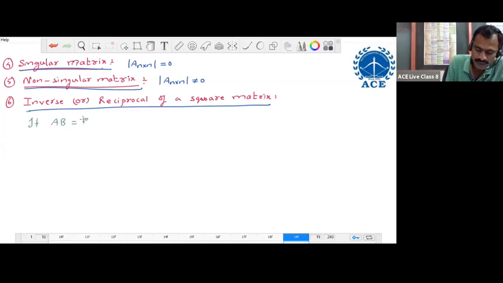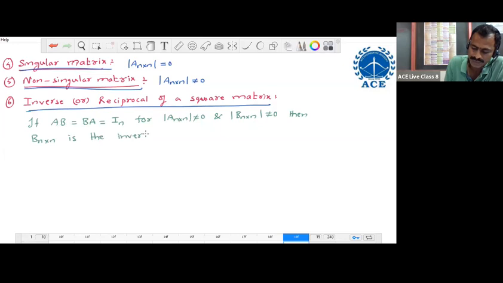If AB equal to BA equal to I n, for determinant of A n cross n not equal to 0 and determinant of B n cross n not equal to 0, that is, for non-singular matrices, then B n cross n is the inverse of matrix A n cross n, and it is denoted by A power minus 1.